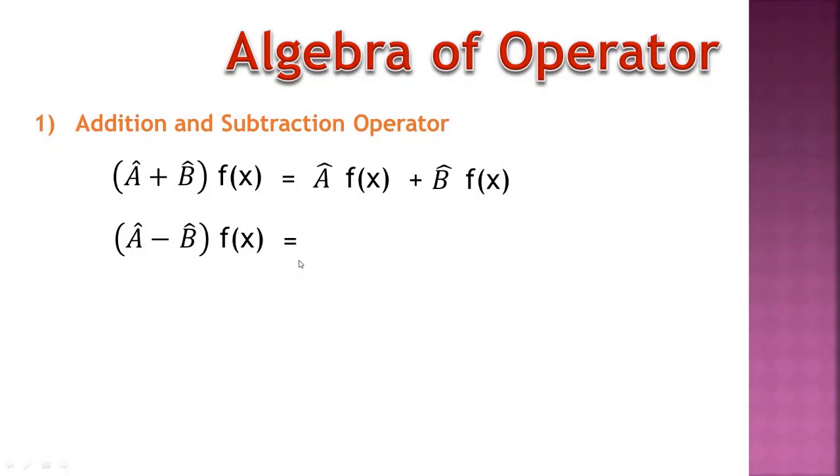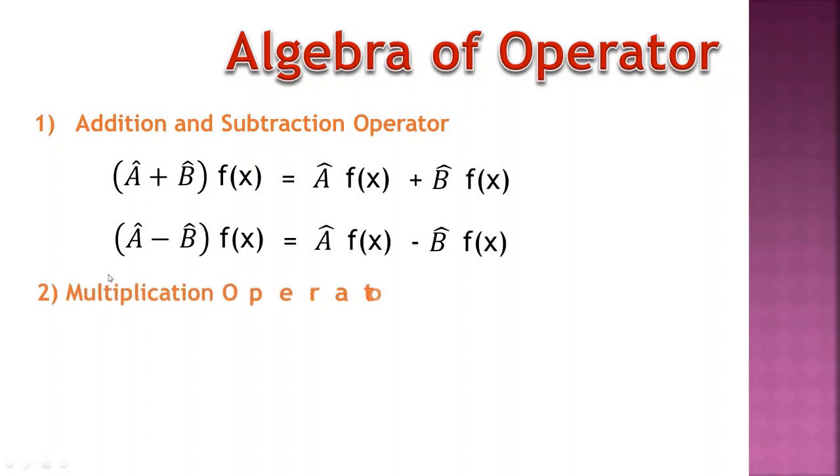Then we write: first, A operator operated on f(x) minus B operator operated on f(x). This is the subtraction operator. In these addition and subtraction operators, A and B are any physical quantities, and A cap and B cap are the corresponding operators in quantum mechanics.